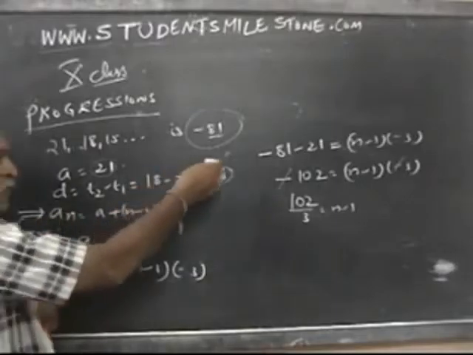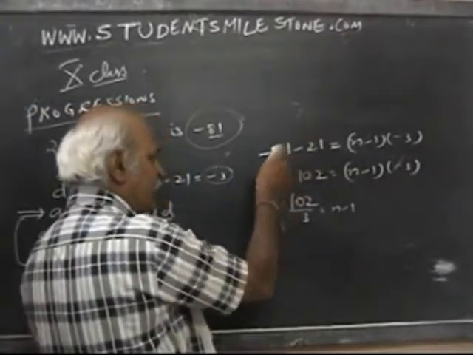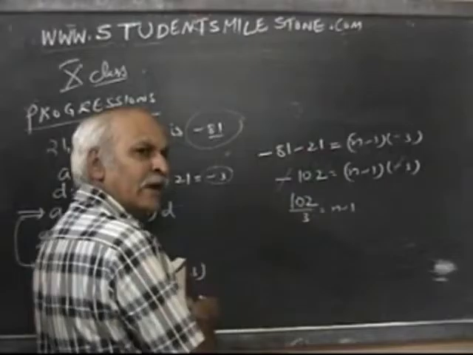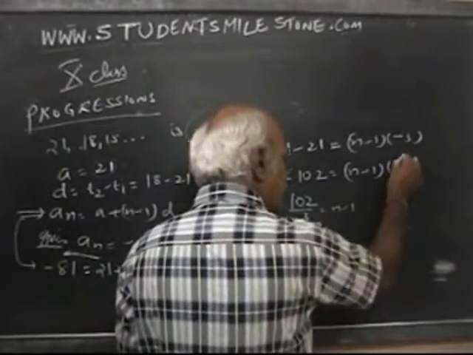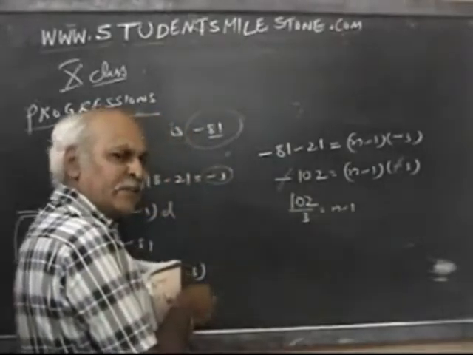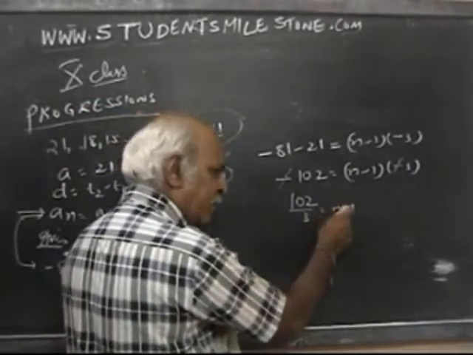21, bring this side. What will happen? It becomes minus 21. Minus 81 minus 21 is minus 102. So cancel minus on both sides. Here also minus, here also minus. Minus minus will get cancelled. 102 by 3 is equal to n minus 1.